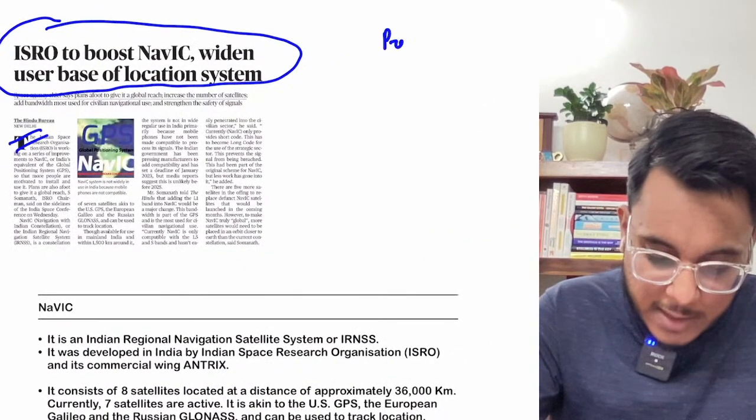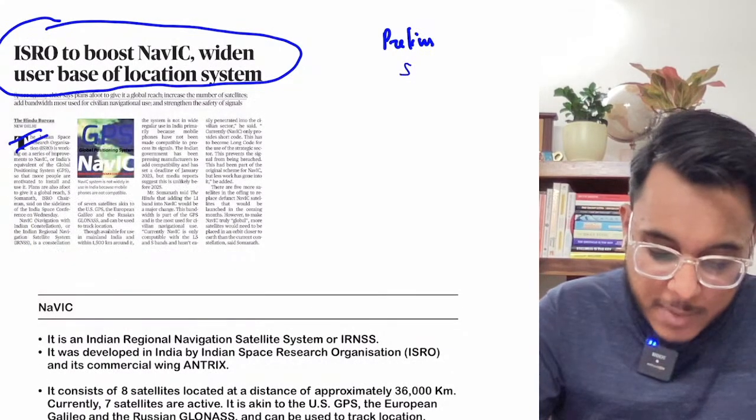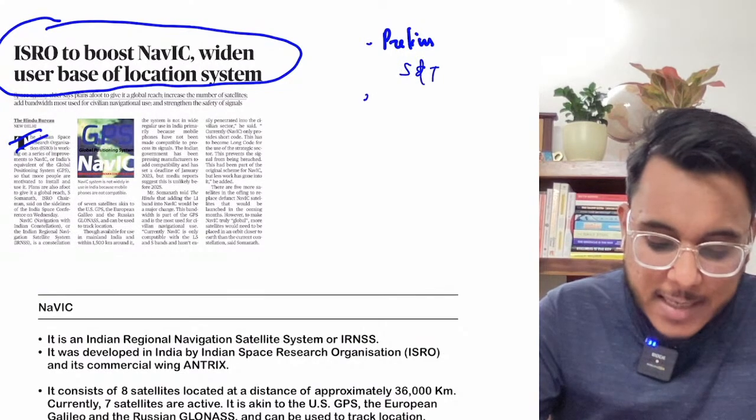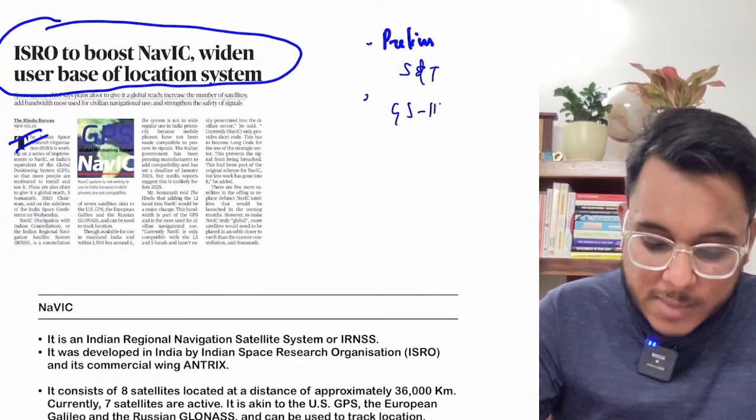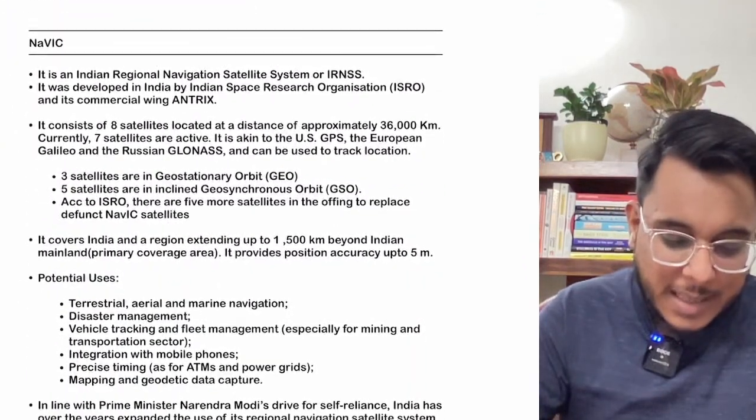This article will see with respect to the prelims examination, science and technology, as well as the article will see with respect to the GS paper number 3, again science and technology. Okay, now let's take the article.